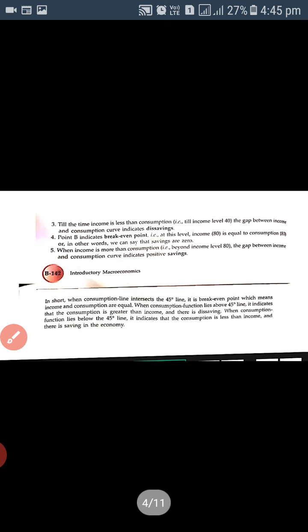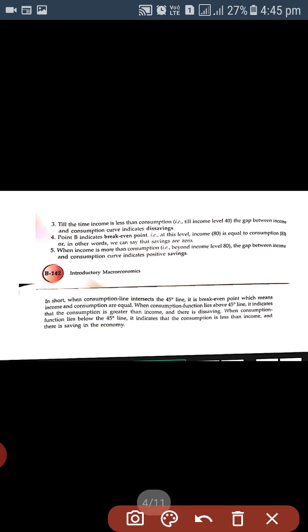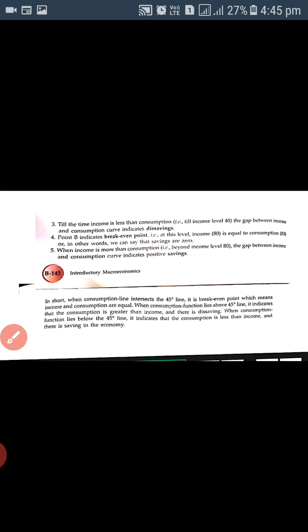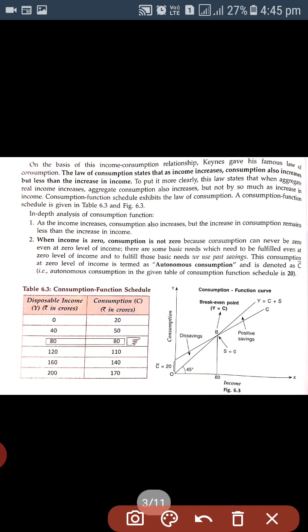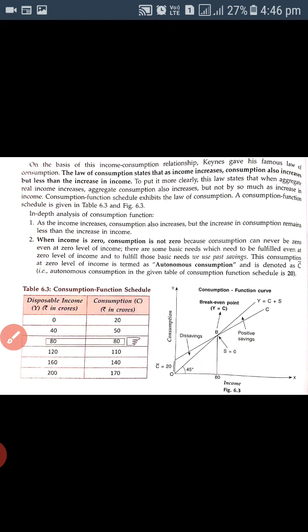And the next, third one: till the time income is less than the consumption, the gap between income and consumption curve indicates dis-saving, as we have seen here. Dis-savings till the level of 40. We are saying here that consumption is more than the income. So this part is dis-saving.